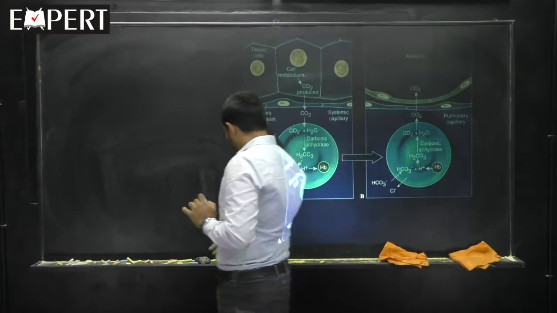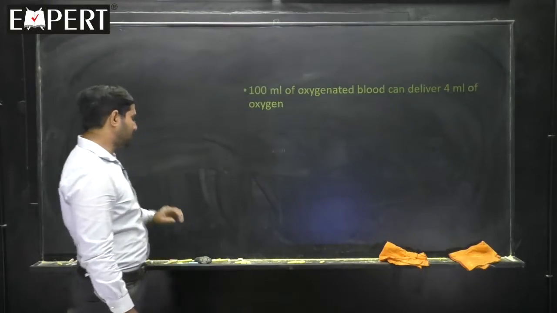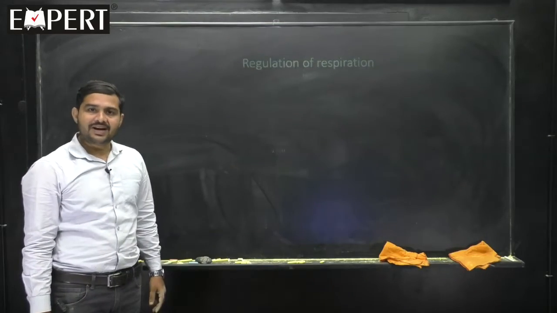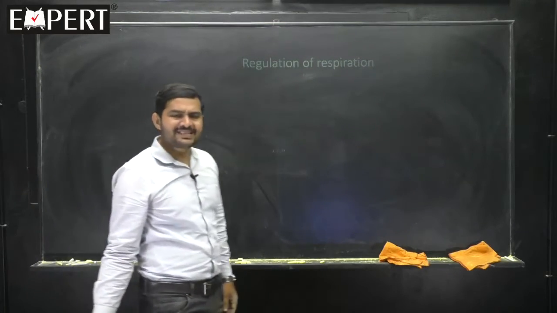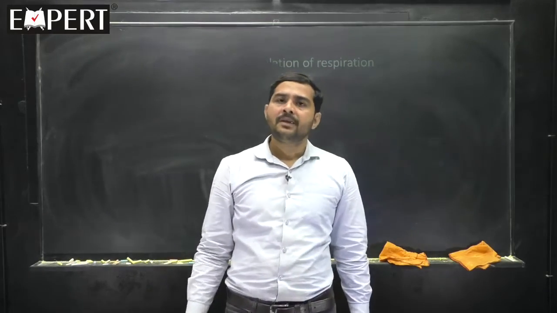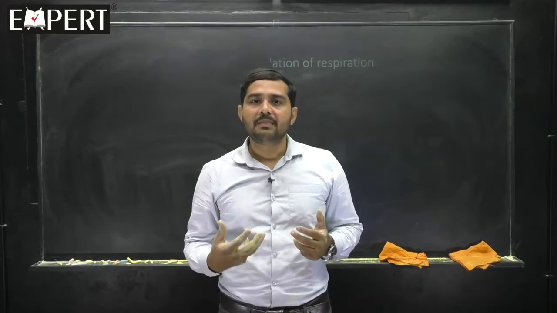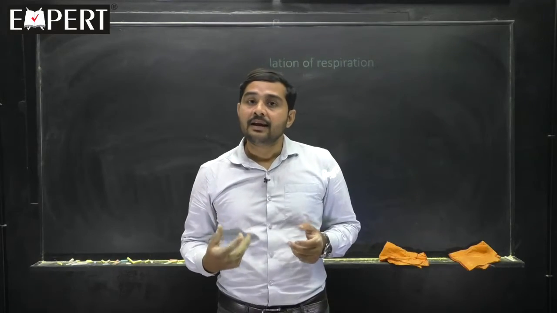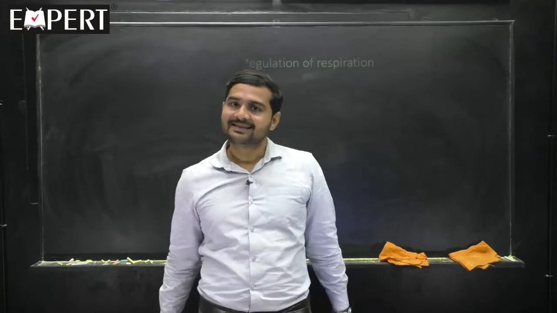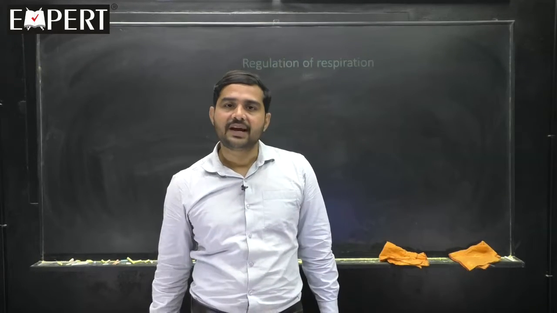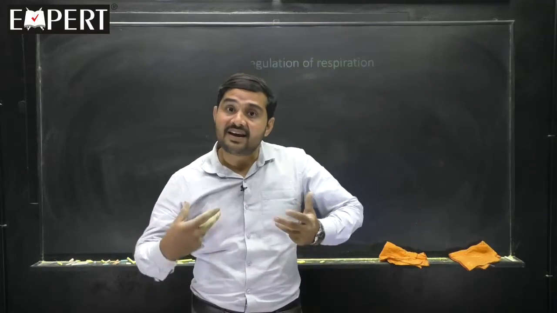We are into the last aspect here, and this is regarding regulation of respiration. What does regulation mean? When we are in athletics, when we are involved in a race, then breathing rate will increase. After a 100 m race, if you just want to take rest, the breathing rate is already increased.